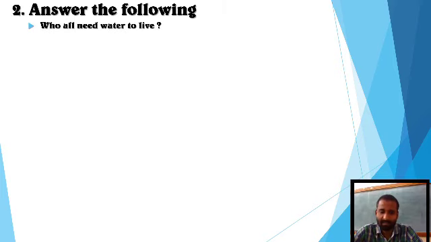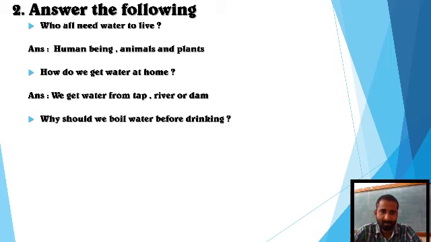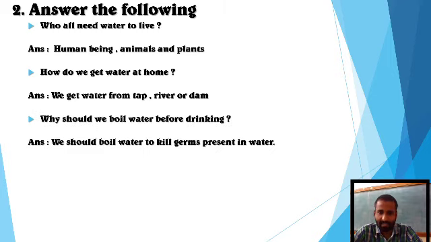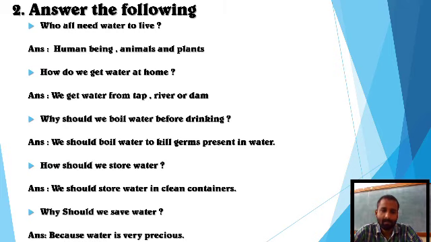Revise all the question answers once again. Who all need water to live? Human beings, animals and plants. Next question. How do we get water at our home? We get water from tap, river or dam. Why should we boil water before drinking? We should boil water to kill germs present in water. How should we store water? We should store water in clean containers. Why should we save water? Because water is very precious.